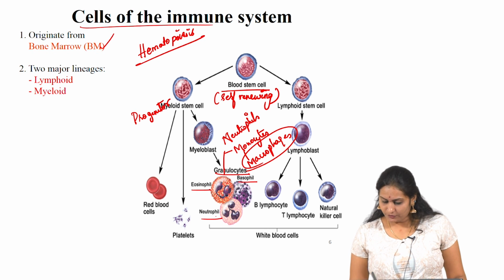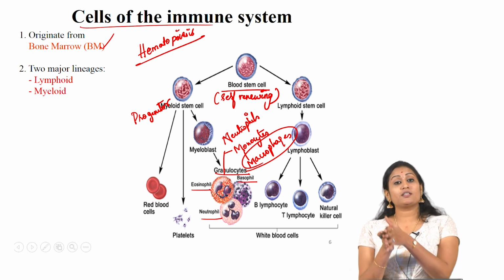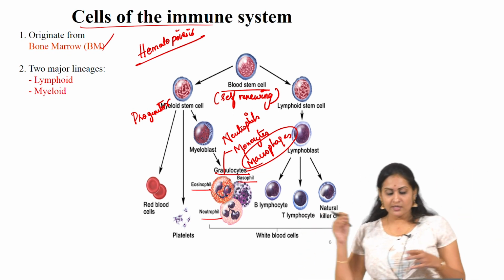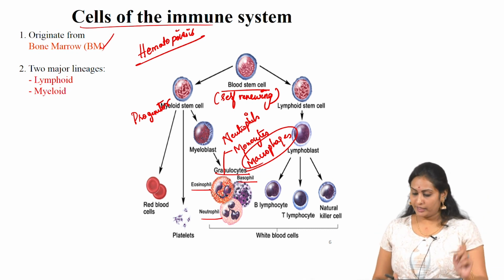Neutrophil progenitor cells give rise to neutrophils, basophil progenitor cells give rise to basophils, and eosinophil progenitor cells give rise to eosinophils.